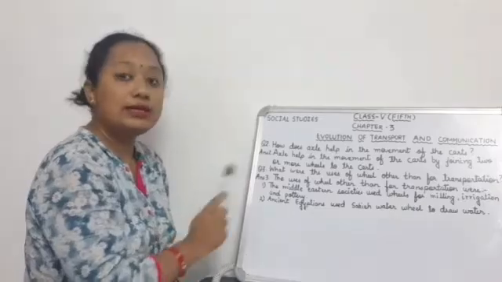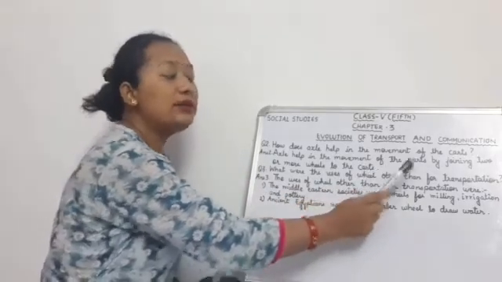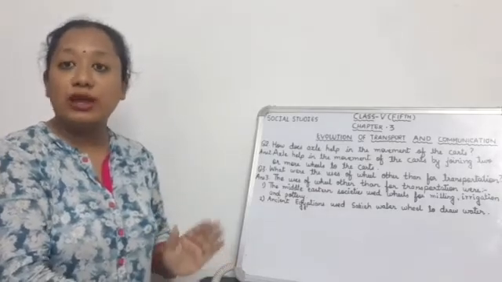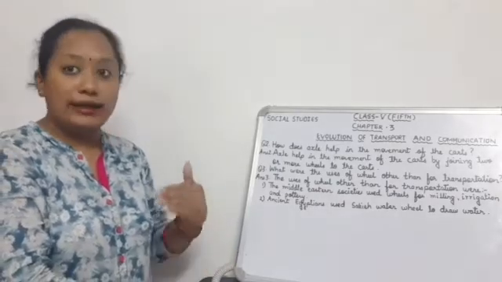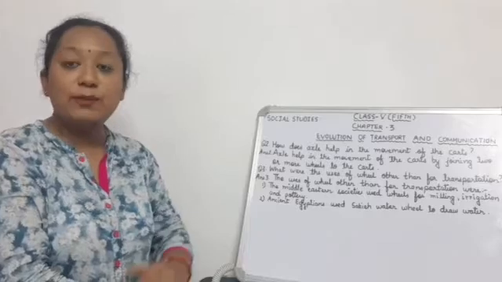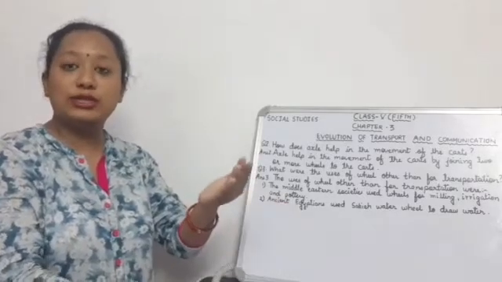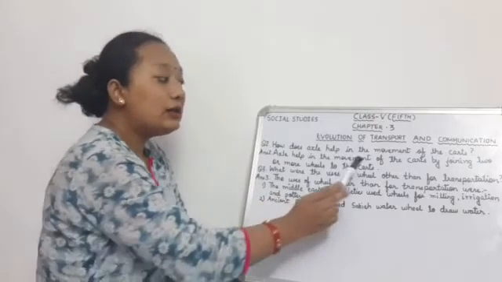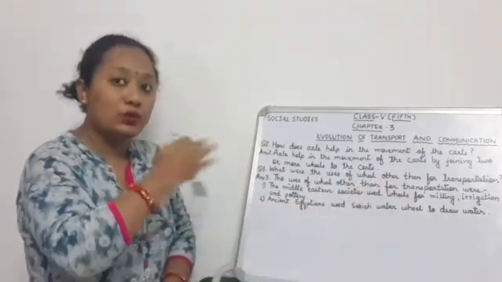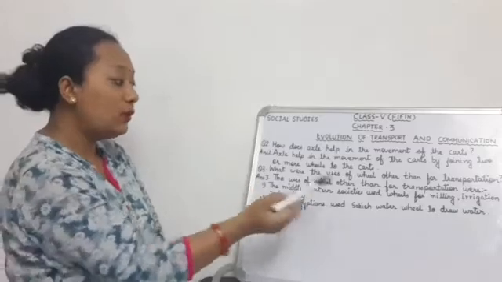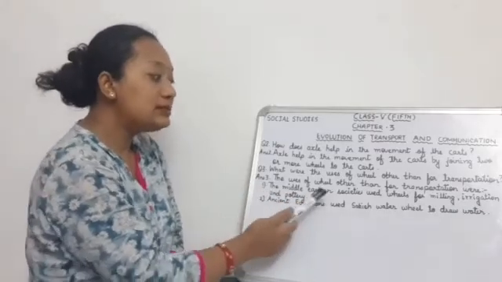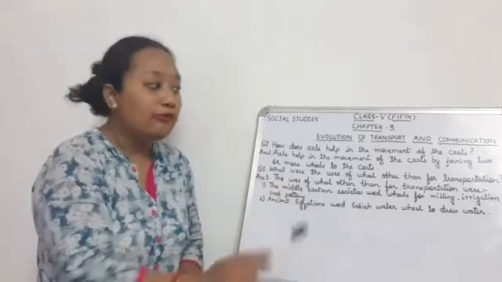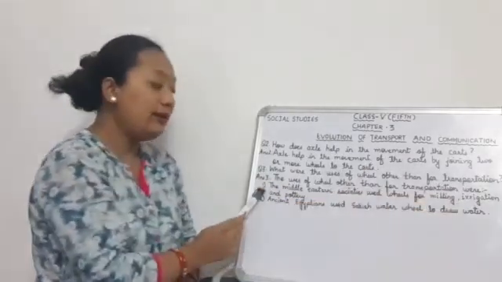Question number 3 is: what were the uses of the wheel other than transportation? We know that in today's time it is used for transportation, and earlier also it was used for transportation. But excluding transportation, the other uses of the wheel were: number 1, the Middle Eastern societies used the wheel for milling, irrigation, and pottery.